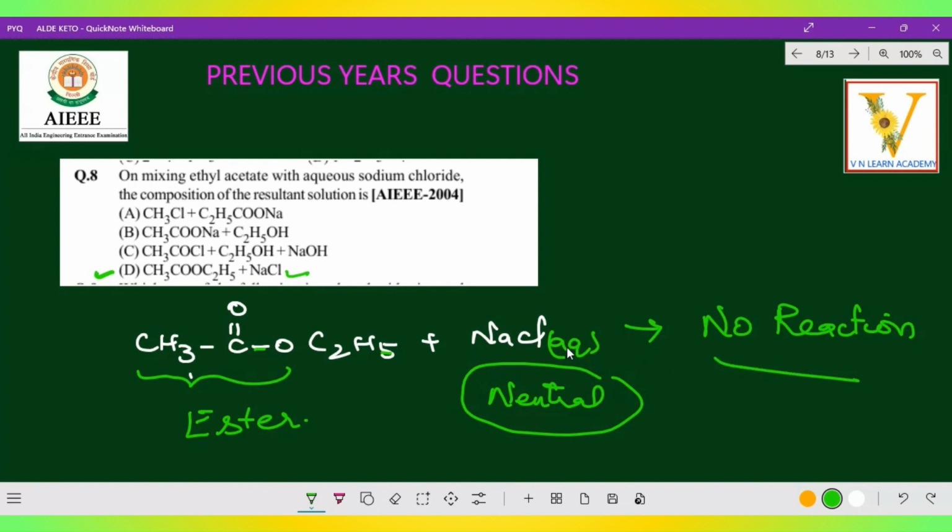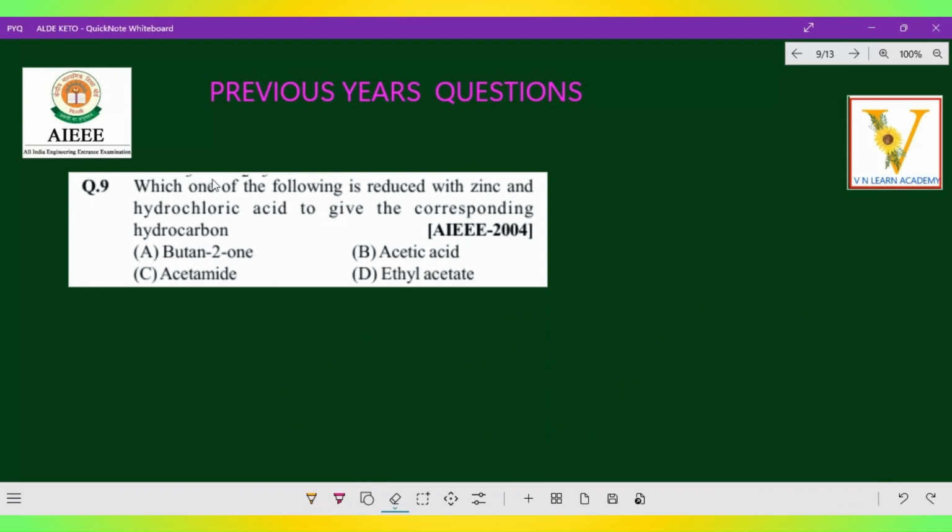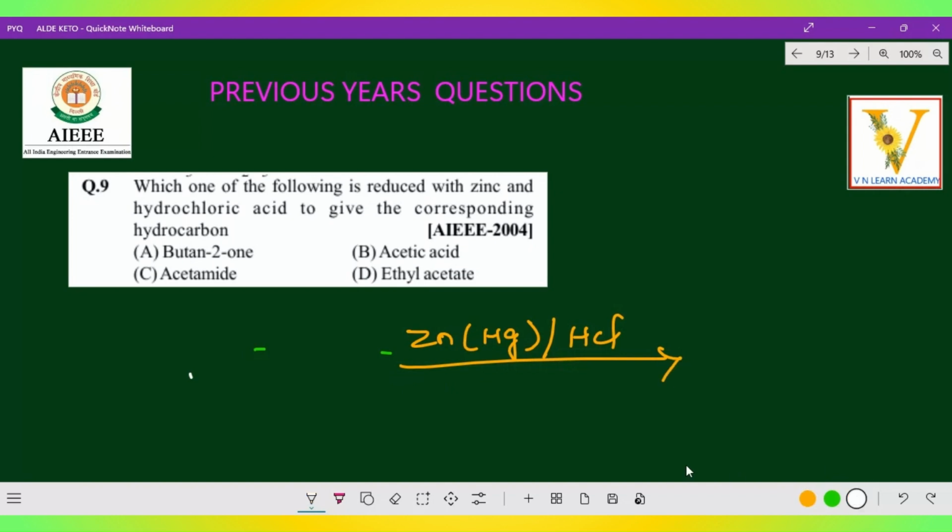Come on, let us go to the next question. The next question: which one of the following is reduced with zinc and hydrochloric acid to give the corresponding hydrocarbon? See, here they mentioned very clearly zinc with HCl, right? So zinc amalgam with HCl, we are getting that hydrocarbon, which means 100% this is actually